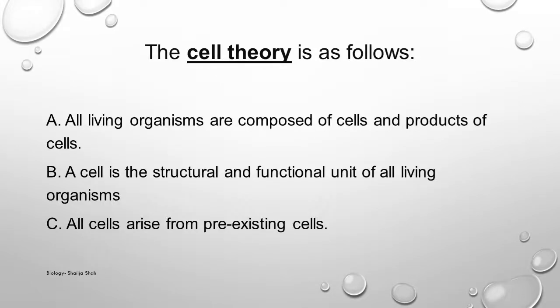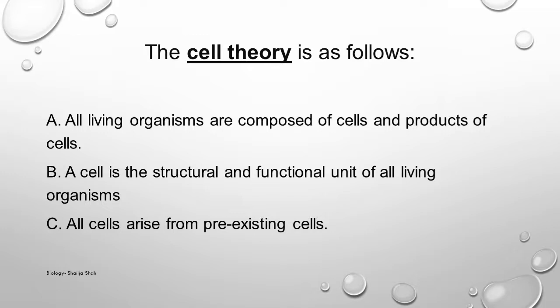So the main points of the cell theory are: first, all living organisms are composed of cells and products of cells. Second, a cell is the structural and functional unit of all living organisms. And third, which was added by Rudolf Virchow, all cells arise from pre-existing cells.